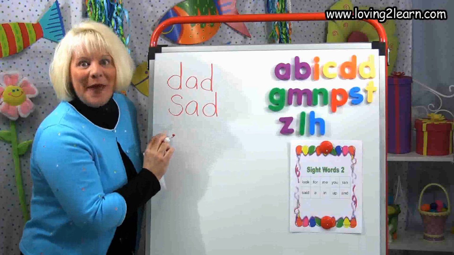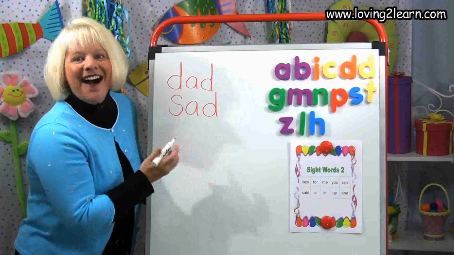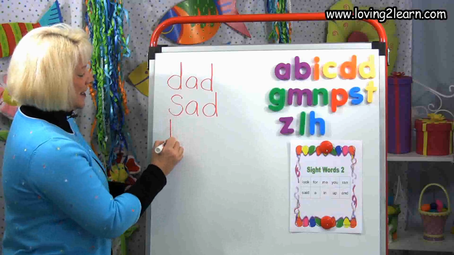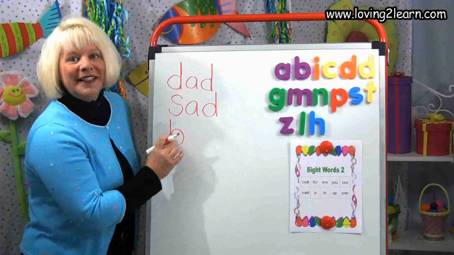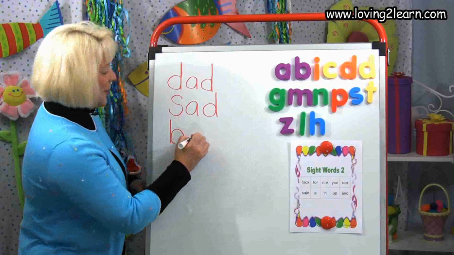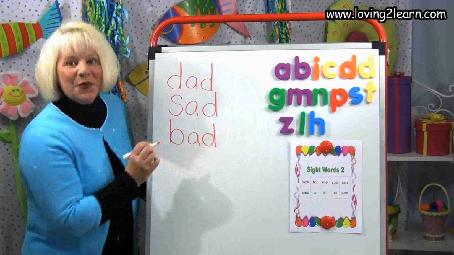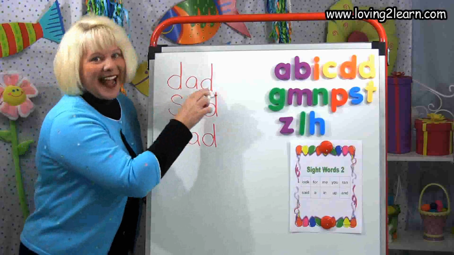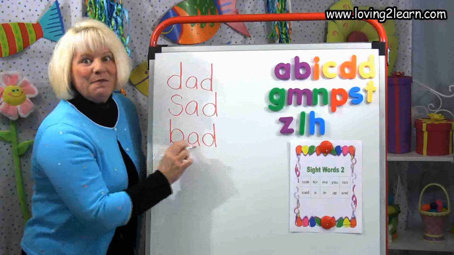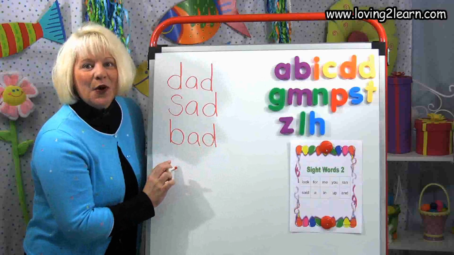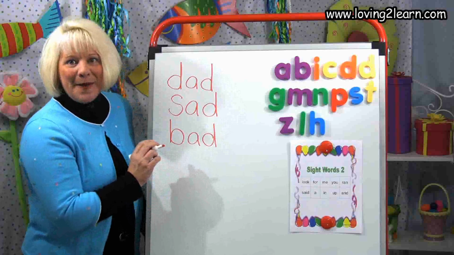Let's write the word bad. B. That's that B. Straight line down, circle around the bottom. Add. There's that A, D. Read the words with me. Dad, sad, bad. Let's write the word mad.